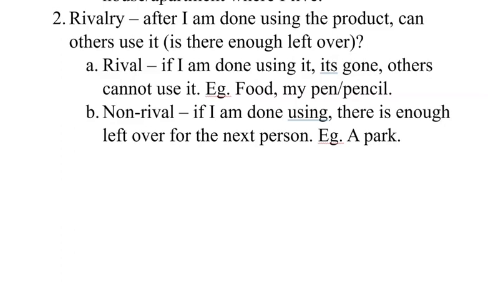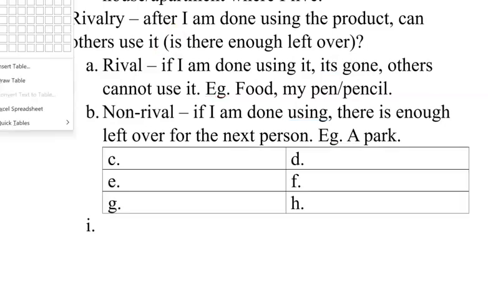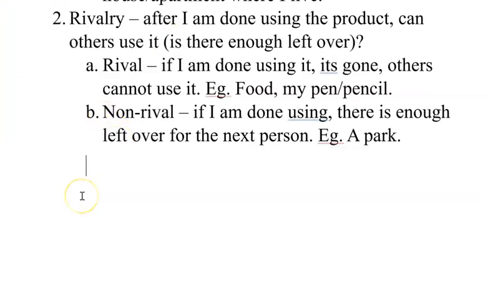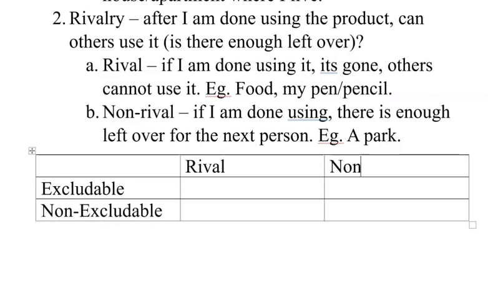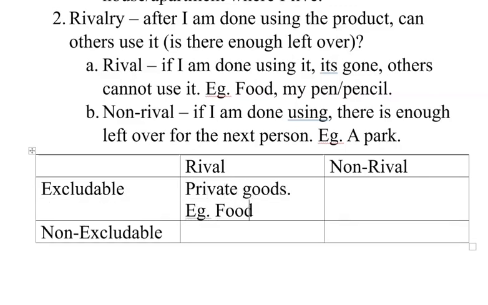Based on these things, we will now classify our products. I'll draw a table here. Actually, I don't want it that way. Let me just do it here. Let's say a good is excludable or non-excludable, and rival or non-rival. If a good is both excludable and rival, that is, I can exclude people from using it, and after I'm done using it, there isn't enough left over for the next person, we call these types of goods private goods. Examples are like food.